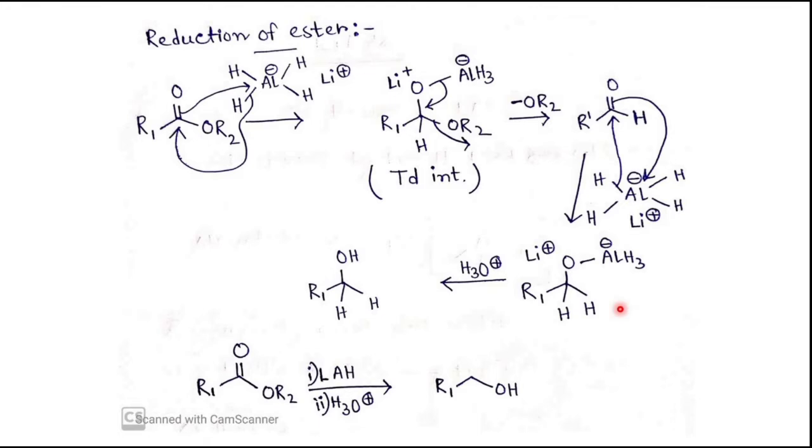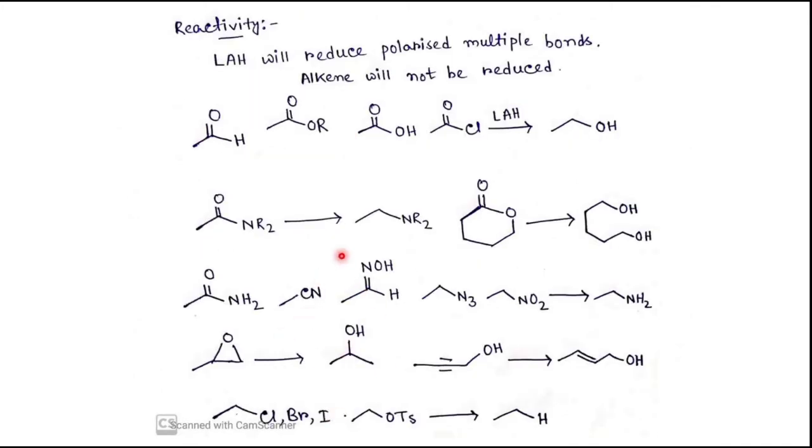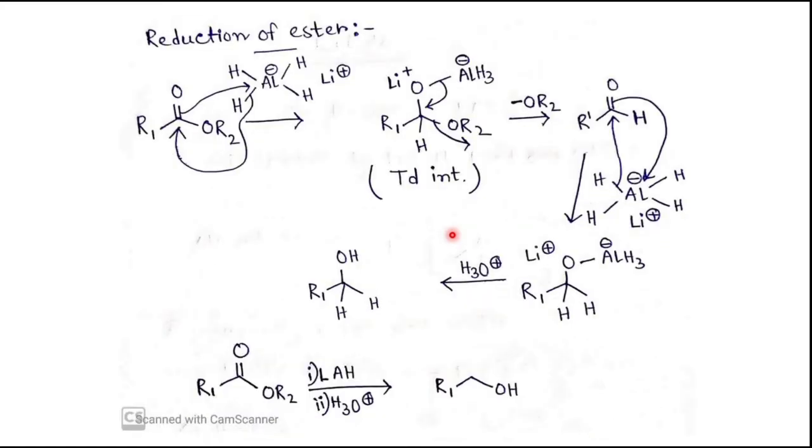Now I want to show the mechanism of how lithium aluminum hydride works, and with the mechanism I will tell some important features of this mechanistic pathway, so that you can learn it and remember it for your whole life, and you can share your understanding with others also. If you see here, different kinds of functional groups are present, but I will show 3-4 functional groups and how lithium aluminum hydride can reduce them. So first I have taken the ester.